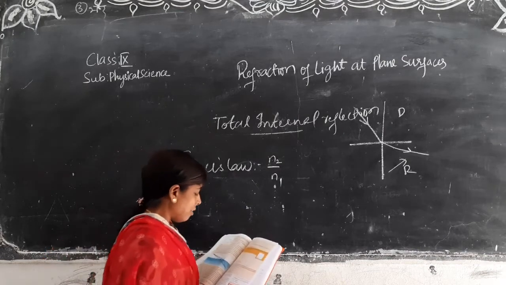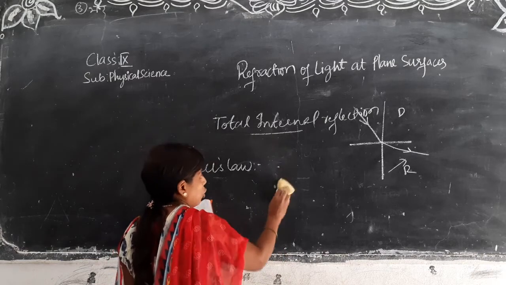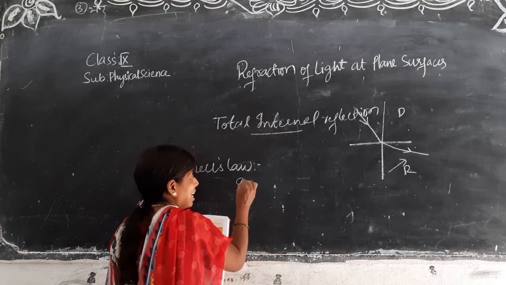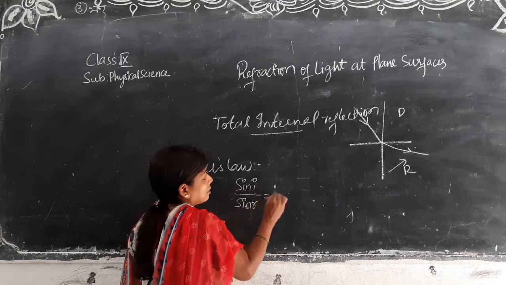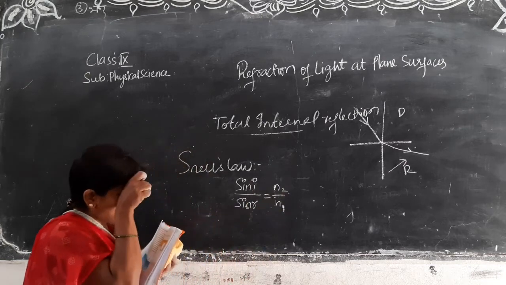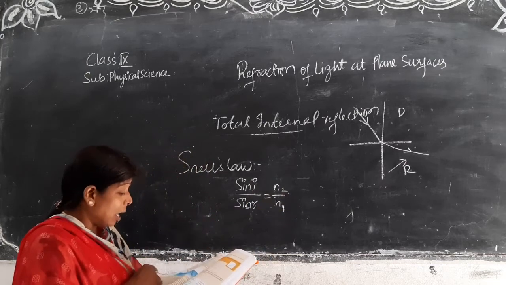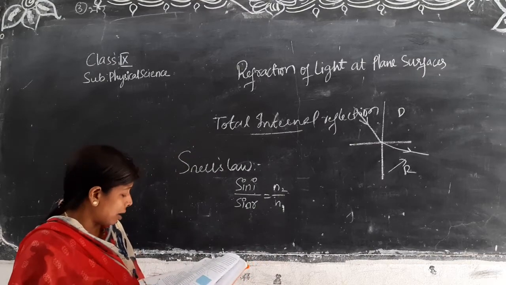Then again here, one more Snell's law. Here what is that? Snell's law, n2 by n1, what is that? Sin i by sin r is equal to n2 by n1. We have seen that. So all of you have a look at that still.